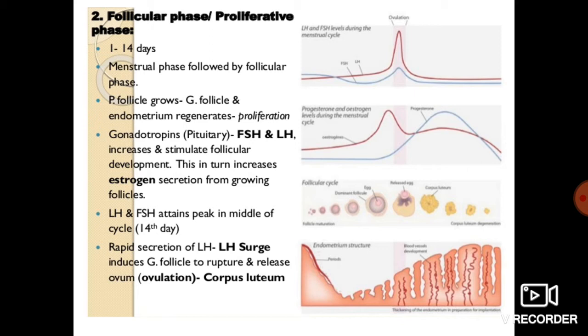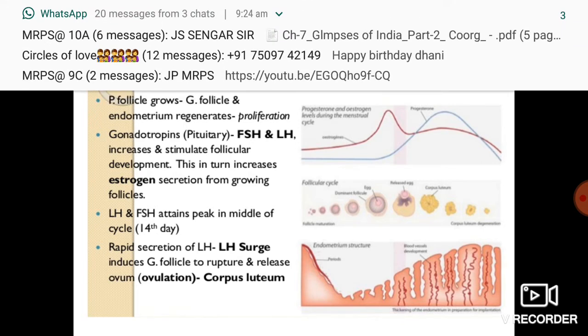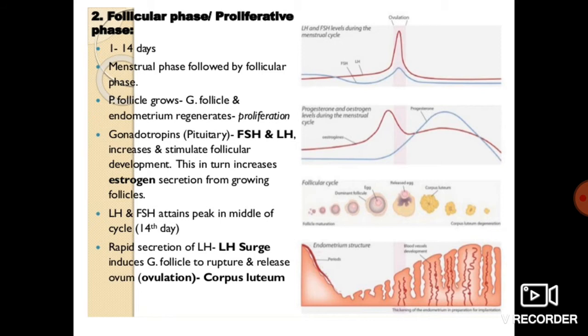It lasts for 1 to 14 days. That is the follicular phase, where the follicles are being formed, as we have already seen. The follicles are the primary follicle, secondary follicle, tertiary, then the secondary oocyte stage. All these things are happening in this follicular phase, and it lasts from 1 to 14 days. Primary follicles grow to form the mature Graafian follicle, and the endometrium regenerates, proliferation. The endometrium will regenerate, means the breaking of the endometrium, which takes place at the menstrual phase, that is the bleeding phase, when the endometrial lining breaks down and bleeding occurs. That starts because it is breaking down. So now at that 1 to 14 days period, you will be seeing the endometrium again regenerate itself